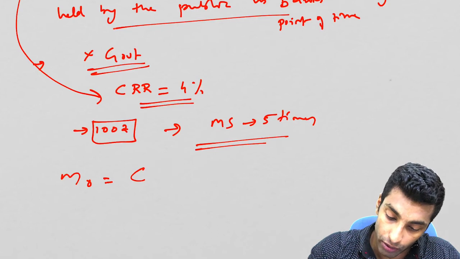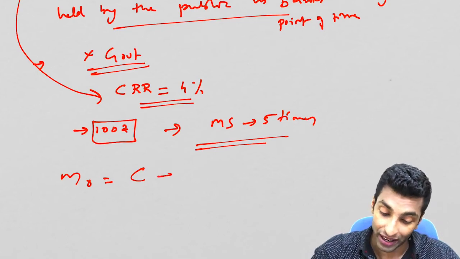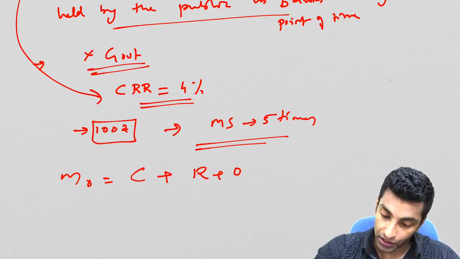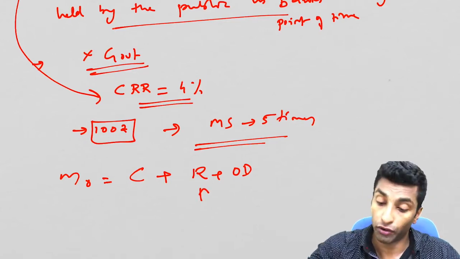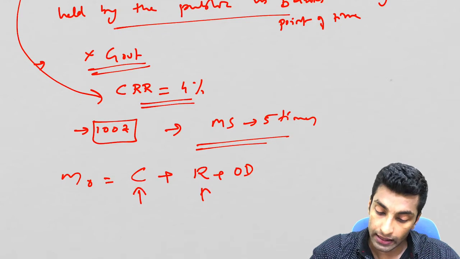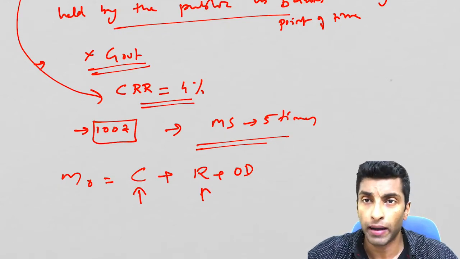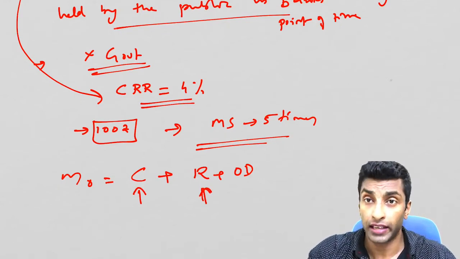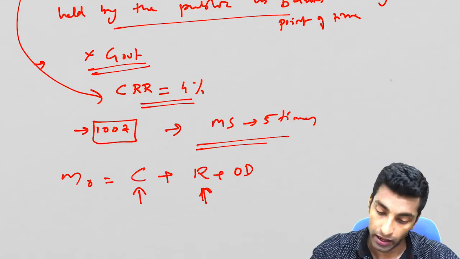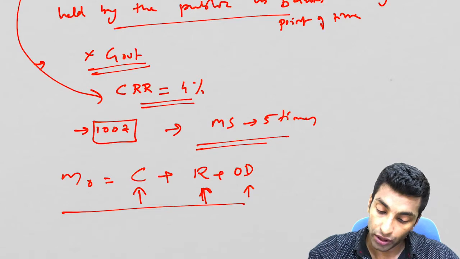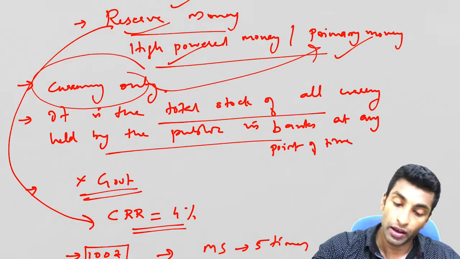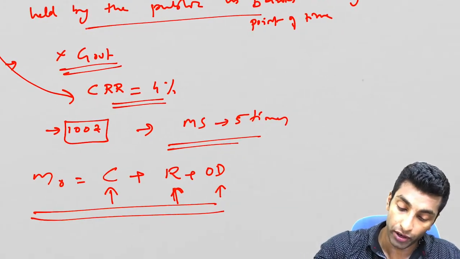So here I am talking about the elements which are coming. I forgot that. Okay, C plus R plus OD. What is R? R is the cash reserve of banks with RBI. C is the currency with public and banks. R, the cash reserve of banks with RBI. This is other deposits. Okay, so this is what reserve money is, or primary money or high powered money.